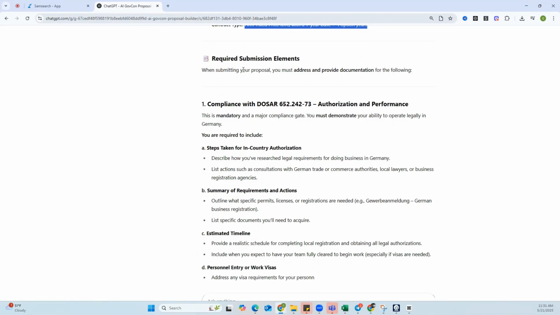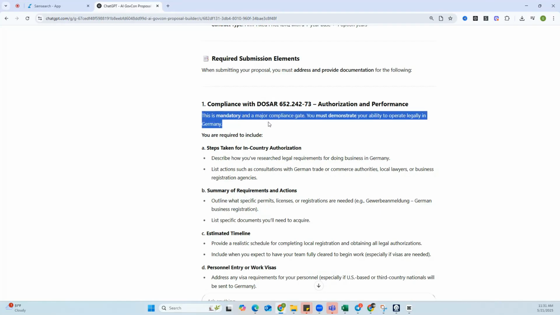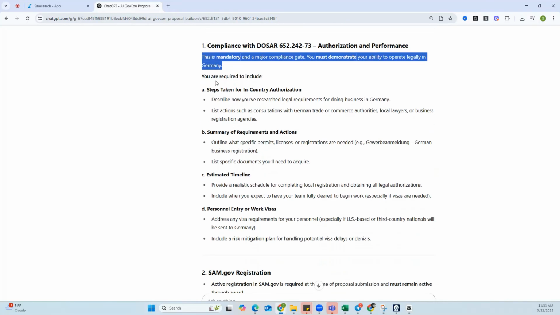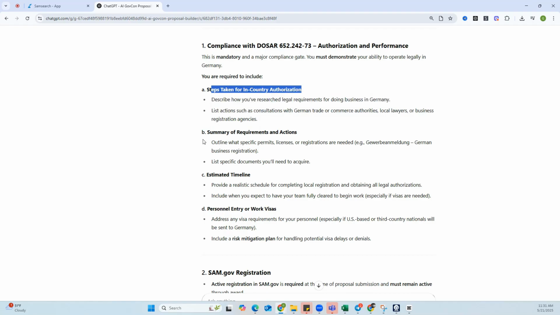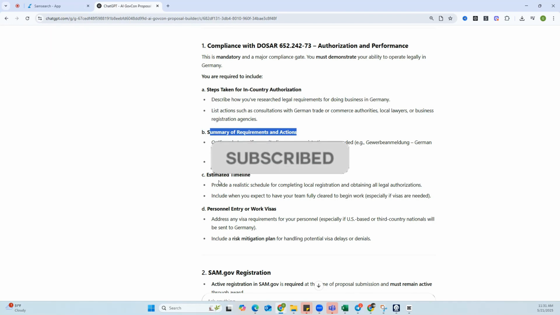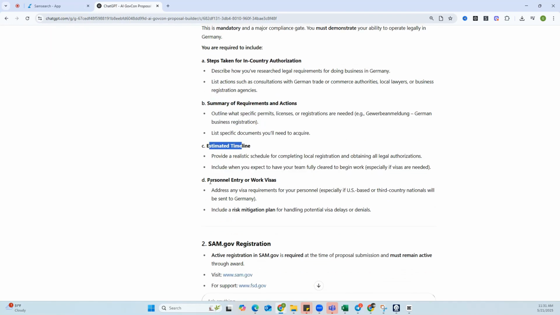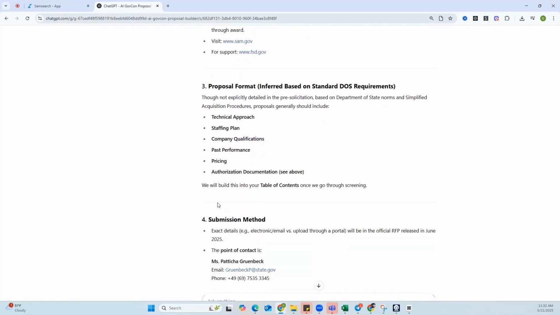Okay. So when submitting your proposal, you must address and provide documentation for the following: compliance with DOSAR. So this is a mandatory and major compliance gate. You must demonstrate your ability to operate legally in Germany. You are required to include steps taken for in-country authorization, summary of requirements and actions, estimated timelines, personnel entry of work, Sam.gov registration, proposal format.